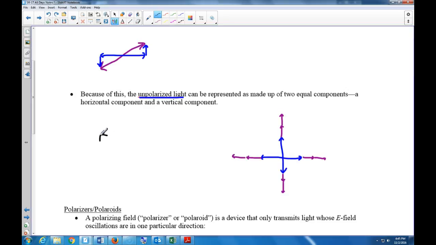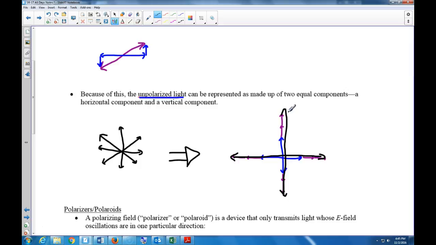So we can take this picture and convert it to light which is just vertically and horizontally polarized. Let me take away the original.